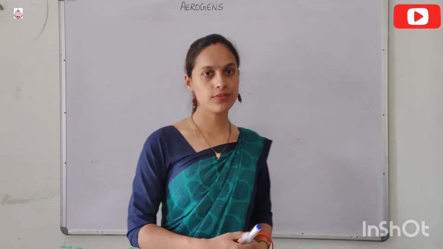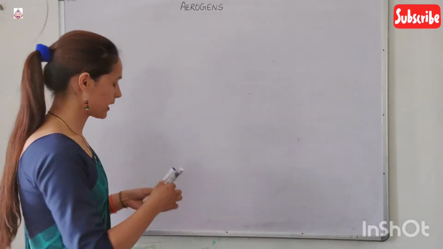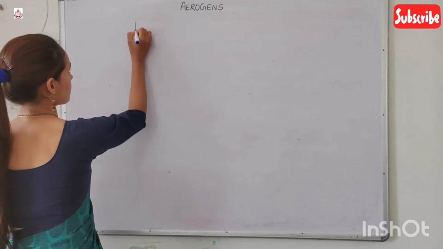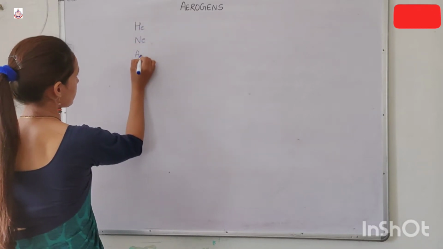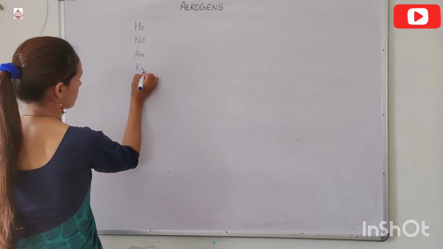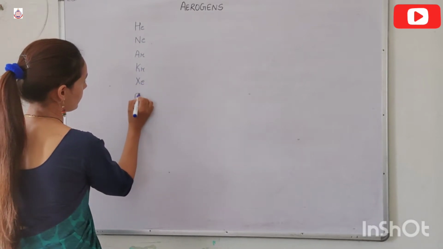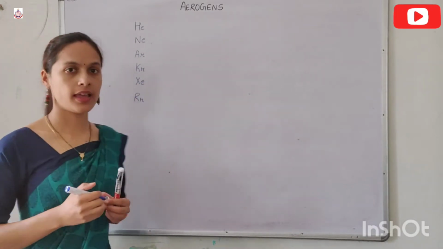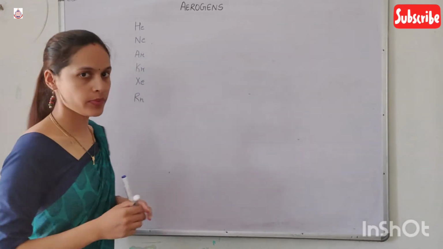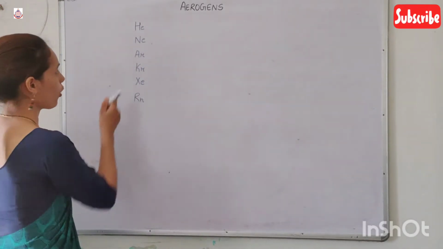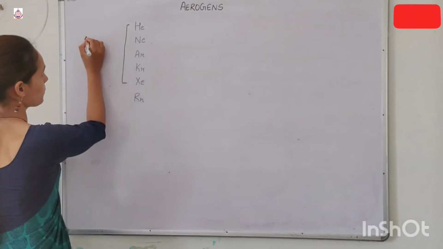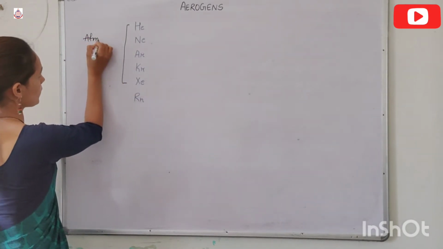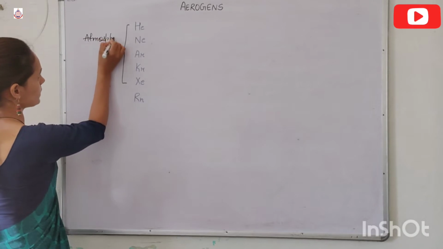Members of the aerogen family, or the members of noble gases, are helium, neon, argon, krypton, xenon and radon. Except radon, all these gases are present in the atmosphere in very small quantity.